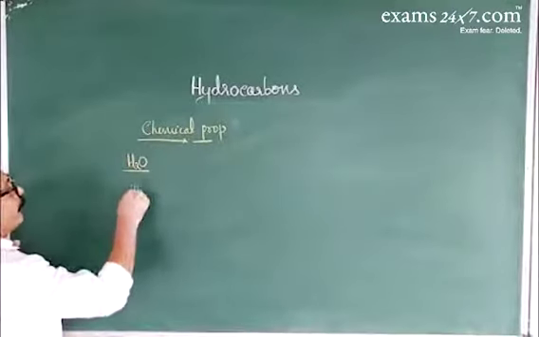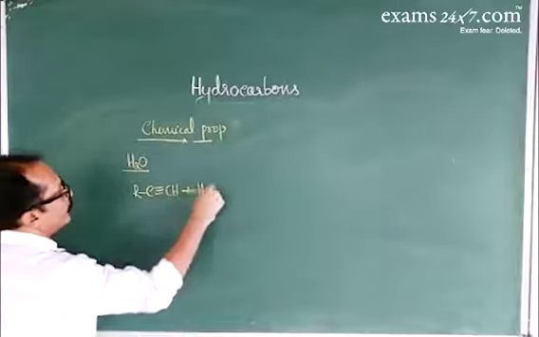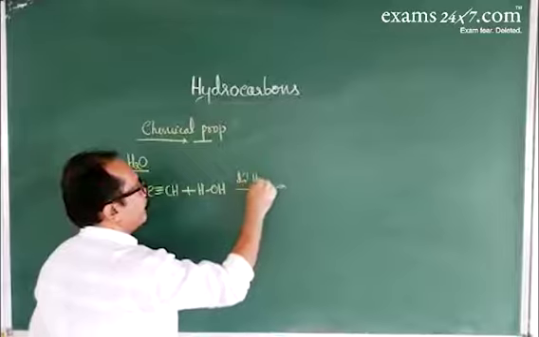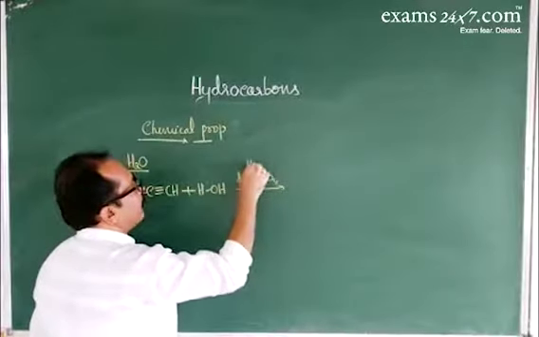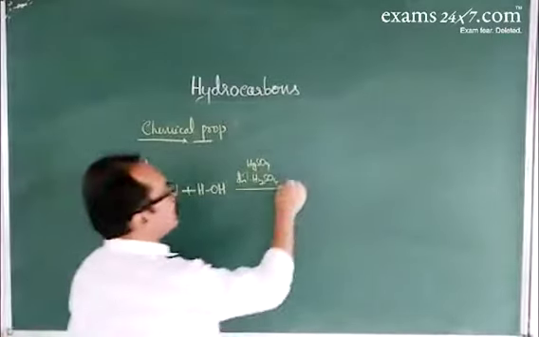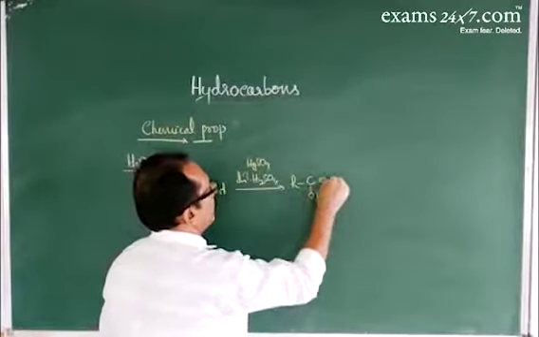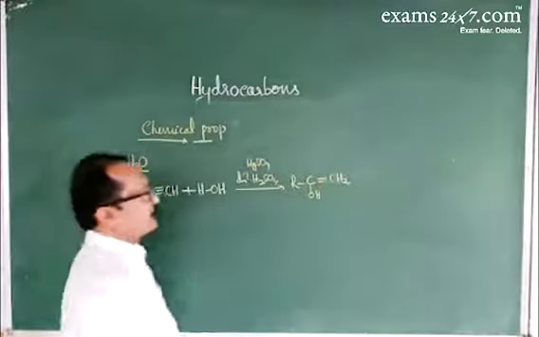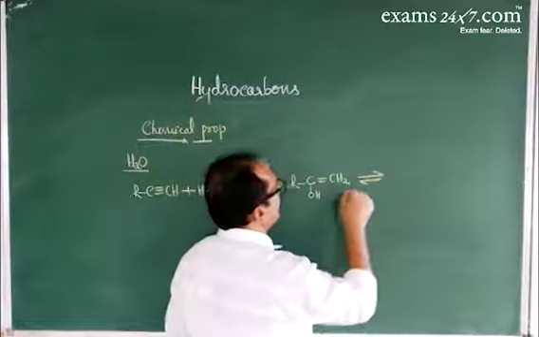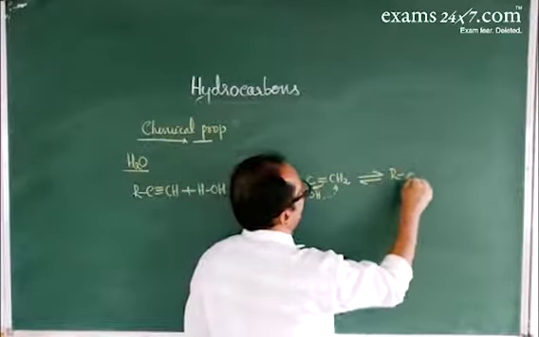When alkynes are treated with water in the presence of dilute sulfuric acid and mercuric sulfate at around 60 degrees Celsius, first addition of water takes place according to Markovnikov's rule. Then this compound undergoes intramolecular rearrangement, tautomerization, that gives a ketone.